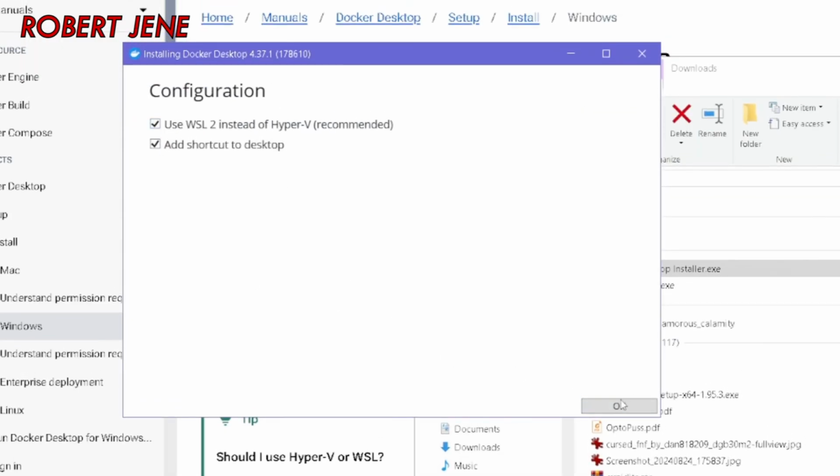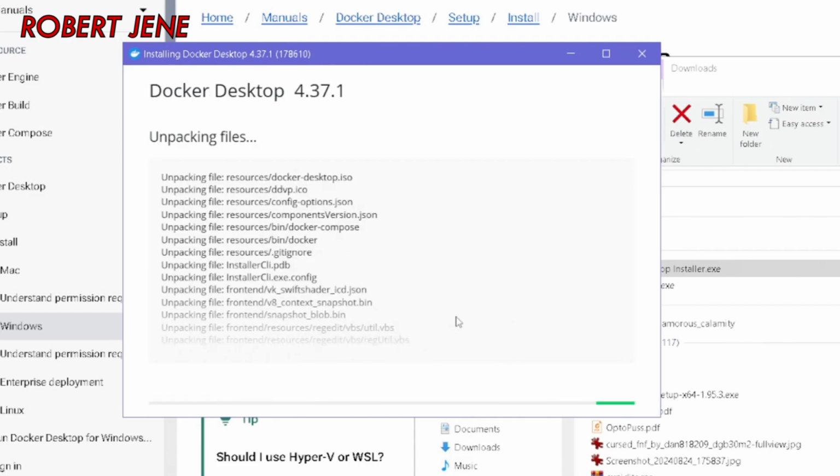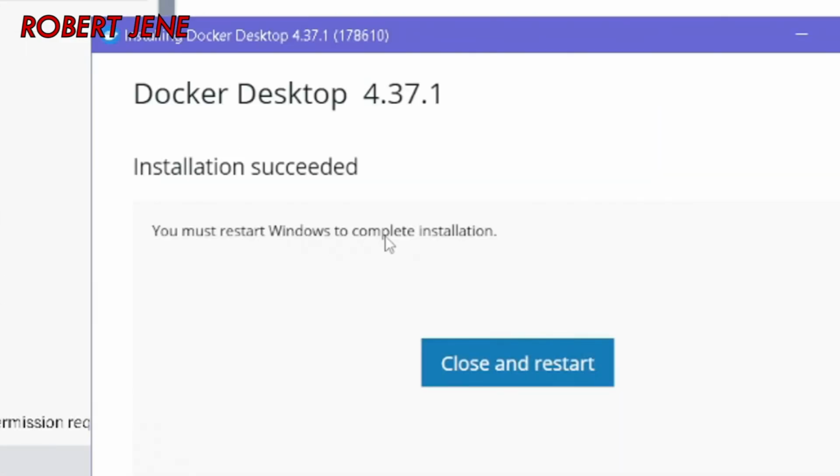And I just left these two checked. And this part takes a few minutes to unpack all of its stuff. It says you must restart Windows to complete installation. And I did test before to see if I can just load the Docker Desktop app and then run commands, and the commands would fail in weird ways unless I restarted the computer. So we've got to restart the computer again.